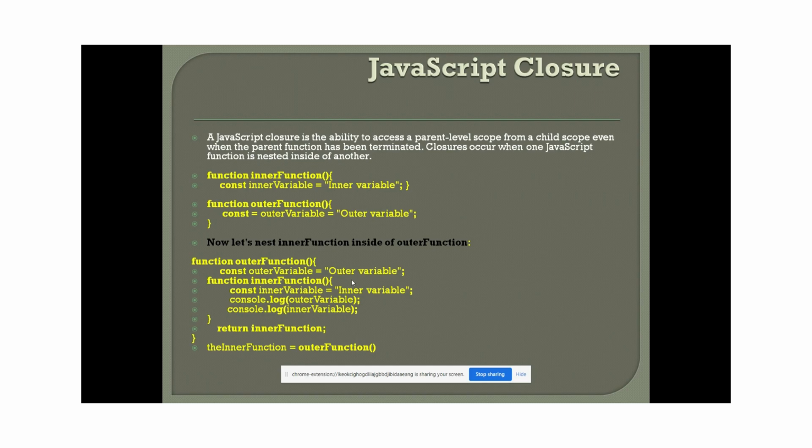A closure is a kind of nested functionality, where we use one function within another function. Here I am showing how it works. I created one inner function and one outer function. Within my outer function, I have used this inner function, and the inner function returns some value. The outer function has already finished, but I'm still using its scope within my inner function, guys.